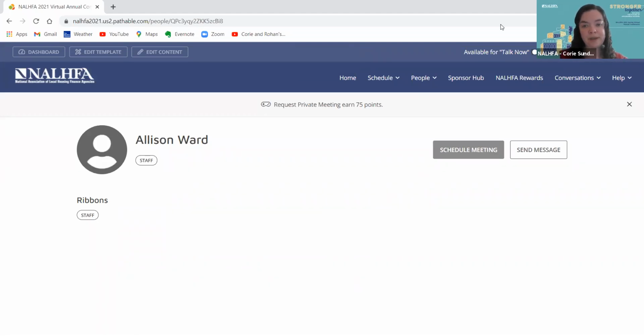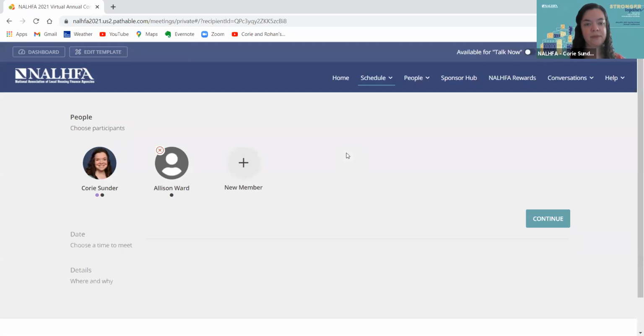Now, to schedule a meeting, you'll see this option also appears under the schedule tab here. But while I'm looking at Allison's profile, I'll click this button to schedule a meeting and it takes me to the same link. Again, I can add a new member if I'd like. You can actually have up to 32 people in one meeting, but we recommend keeping it to a smaller number, since this will end up creating a specific Zoom meeting for you and your whole team that you invite to this meeting.